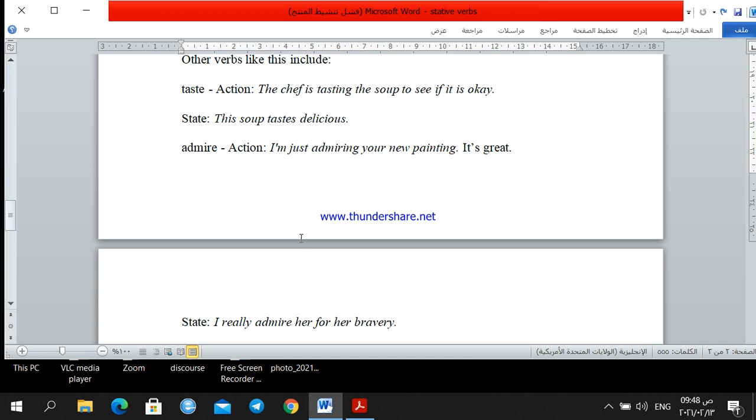The second meaning describes the state. This soup tastes delicious. The taste of this soup is delicious. So here we are describing the state. This is not an action. This soup tastes delicious, not this soup is tasting delicious. This is wrong. This is not an action, so we cannot say this soup is tasting delicious.